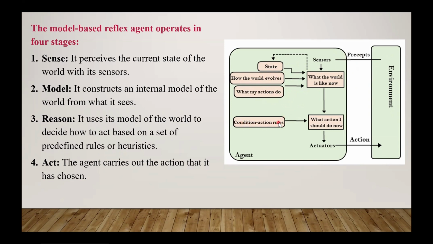Then the condition-action rule is present, meaning on the basis of some condition, what should the action be. Reason: it uses this model to decide what action I should do now. So the agent decides what action should be performed. Then last, the agent carries out the action through the operator and performs its operation on the environment, to achieve some goal. So this is all about the operation done by the model-based reflex agent.